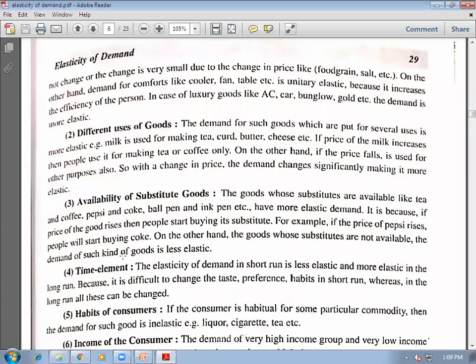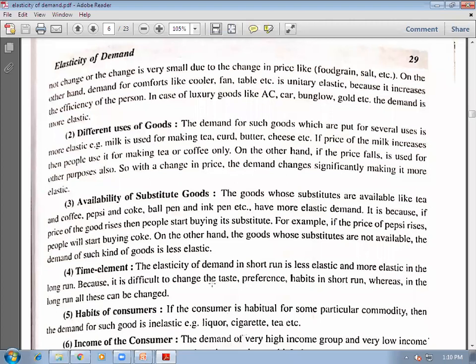Then time element. Like if a product is demanded for the shorter period of time, let it be perishable goods, then its demand will be comparatively inelastic.